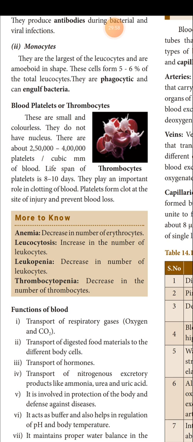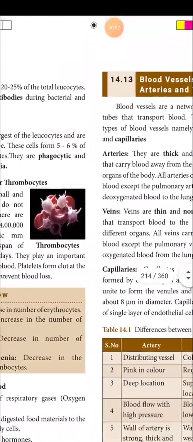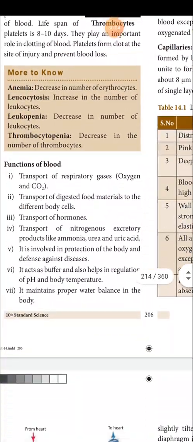And next we are entering into the functions of blood. As I said, blood carries the respiratory gases, oxygen and carbon dioxide. Hemoglobin carries the oxygen. Blood also transports digested food material to the different body cells.